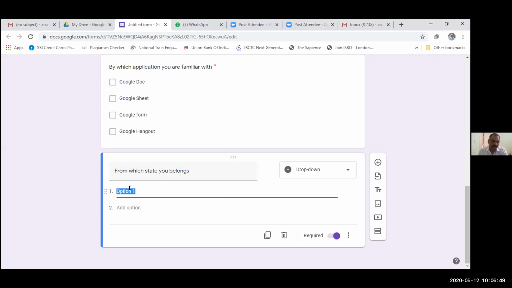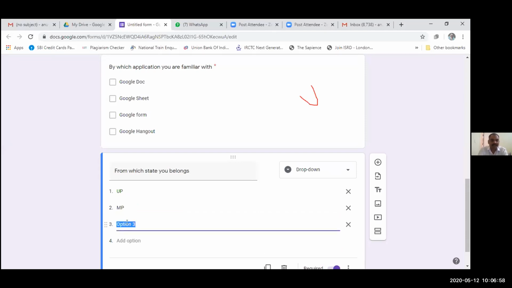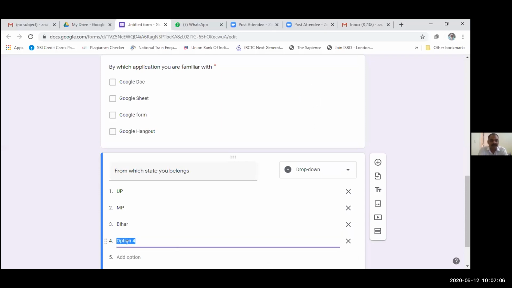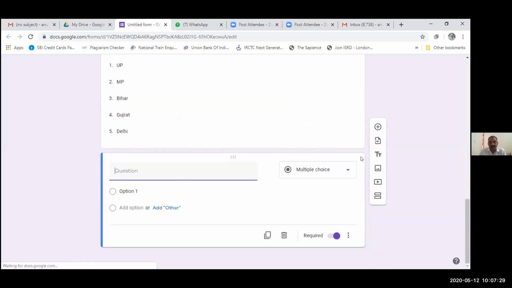So suppose in the very first option I am writing UP, the second option I am writing MP, in the third option I am writing Bihar, in the next one I am asking for Gujarat, and so on, and the last one is Delhi. Okay. So we can write so many options we want to ask from the respondent. So this is a drop down type question.